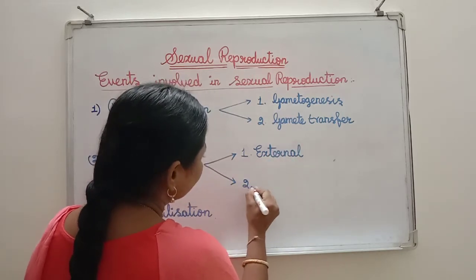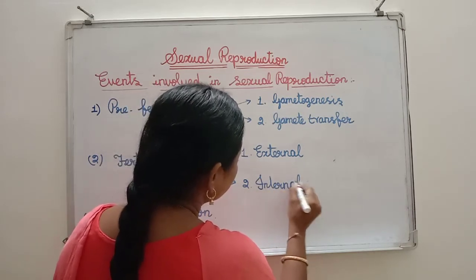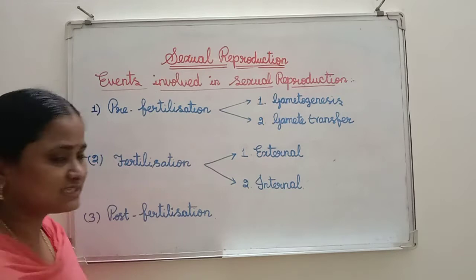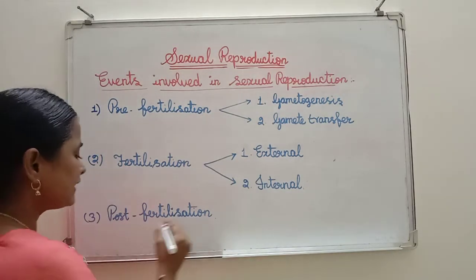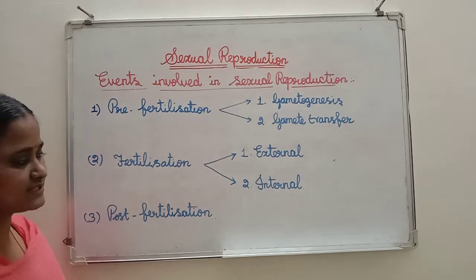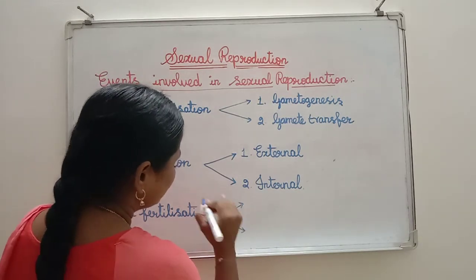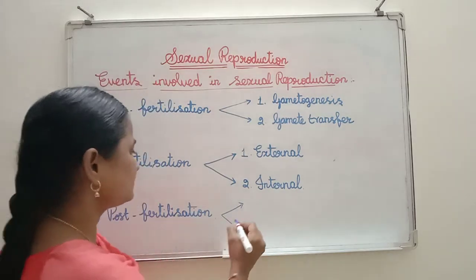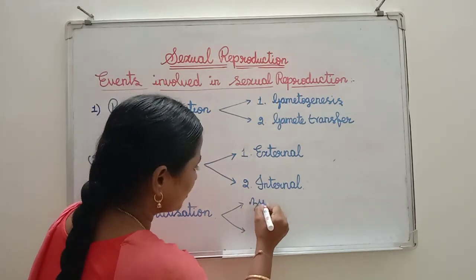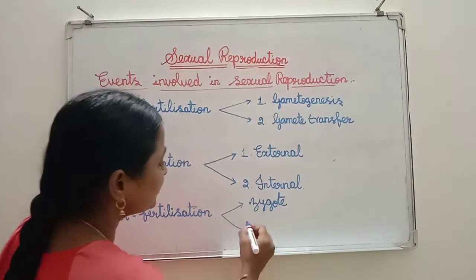Number 2, internal fertilization. Like this, there are two types of fertilization. Number 3, post-fertilization events. Under post-fertilization events, we are going to discuss zygote, and another important thing is embryogenesis.